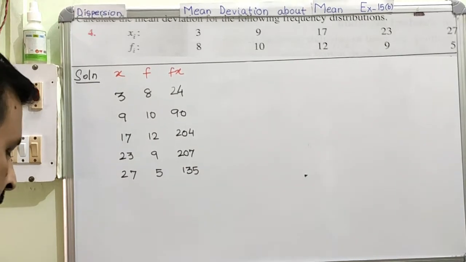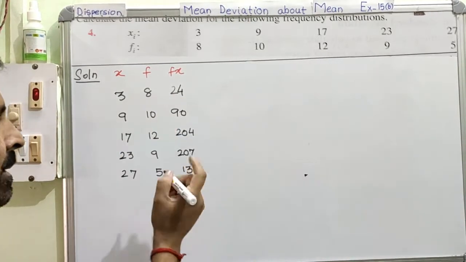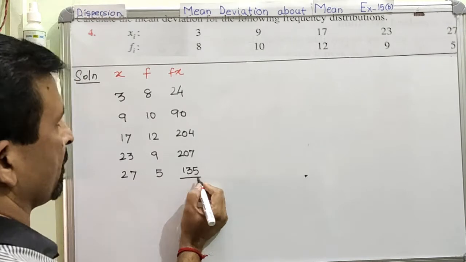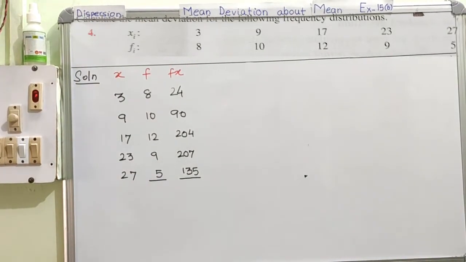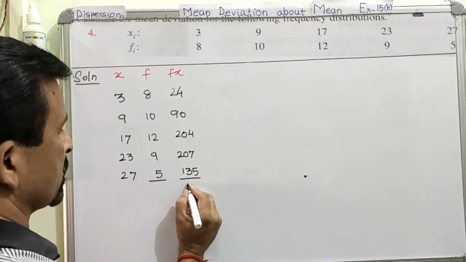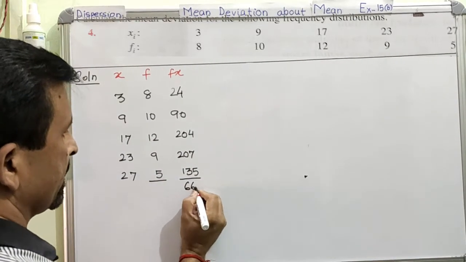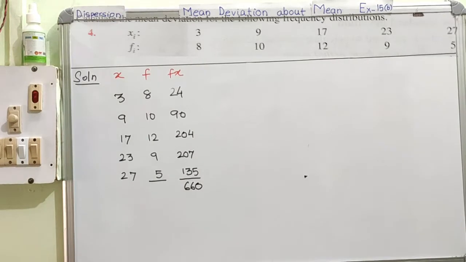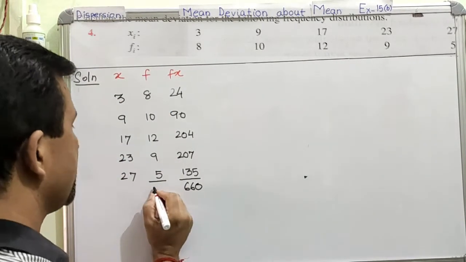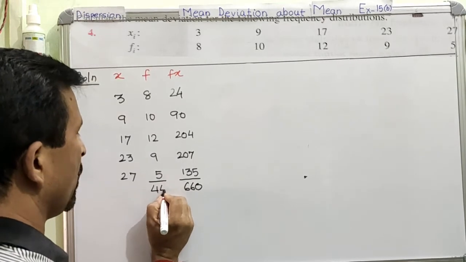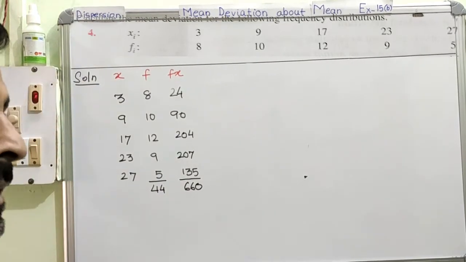Clear? Now for finding the mean, we need the sum of this product of f and x, and we need the sum of all the frequency. Is it okay? So by adding this we will get 660. The sum of all the product of f and x is 660, and similarly the sum of all the frequency is calculated 44. Is it very clear?